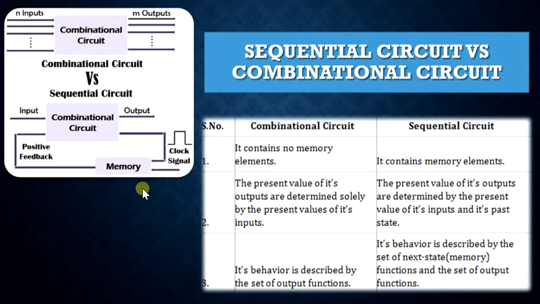Combinational circuits are used in basic Boolean equations, whereas sequential circuits are used in the design of memory devices. Examples of combinational circuits are half adder, full adder, multiplexers, demultiplexers, encoders, and decoders. Examples of sequential circuits include flip-flops, registers, counters, RAM, etc.